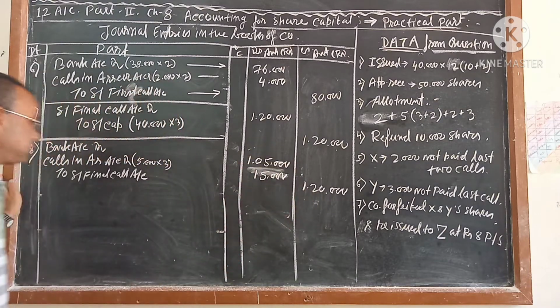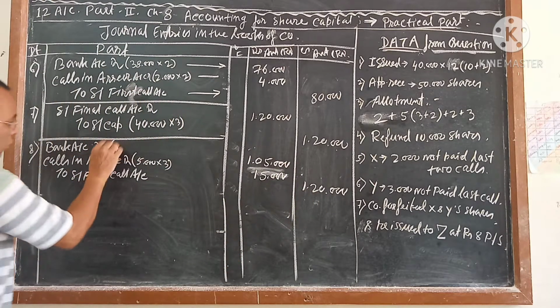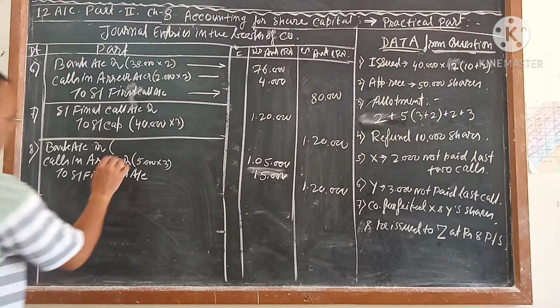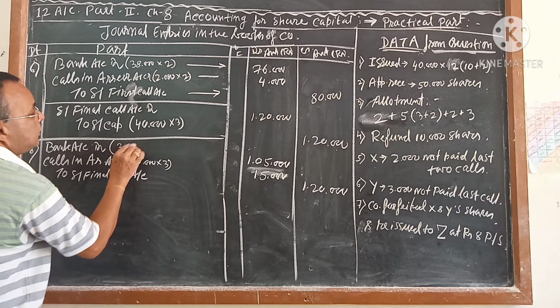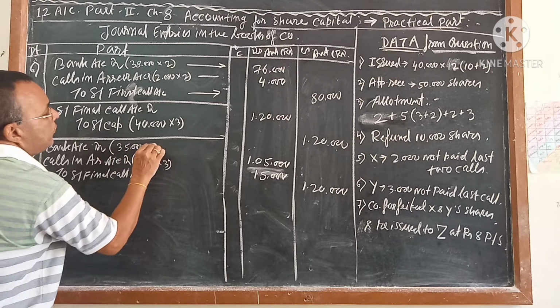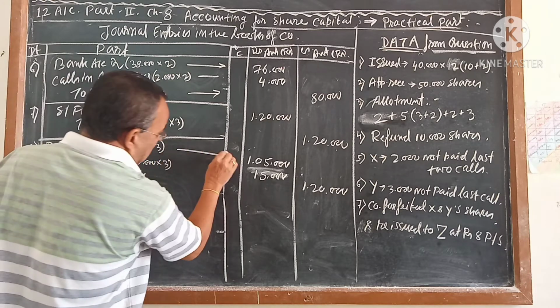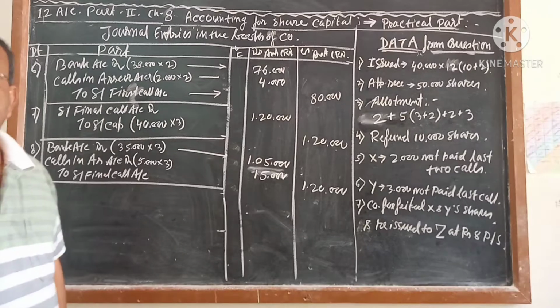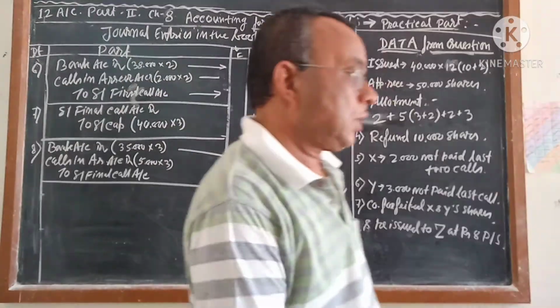Because that you understand. And another way also you can go. 40,000 shares minus 5 is equal to 35,000 shares. 35,000 shares into 3 is equal to 1,05,000. Up to these you have learned till last video.